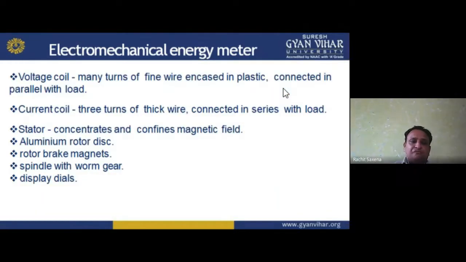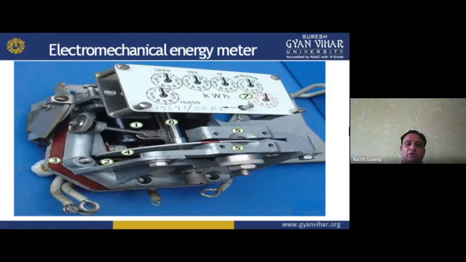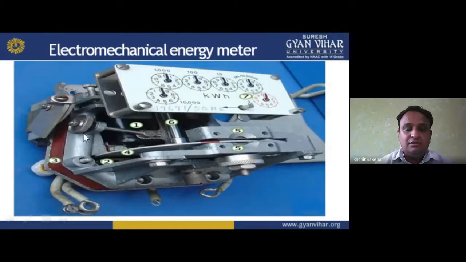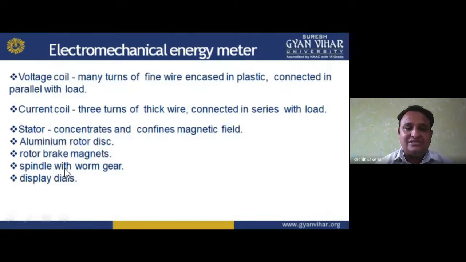Okay. So the first point is the voltage coil. This one is showing you the voltage coil. And second is the current coil. And third is your stator. You can say the stator confines the magnetic field. And fourth is your